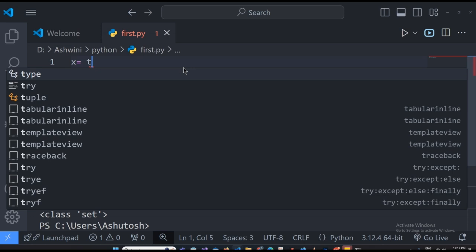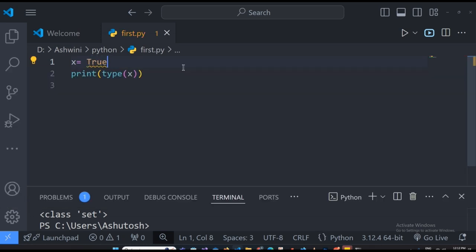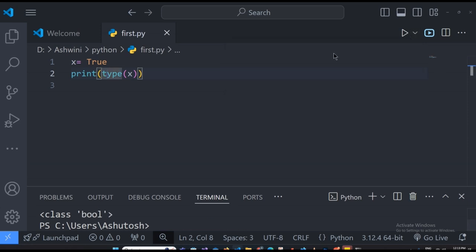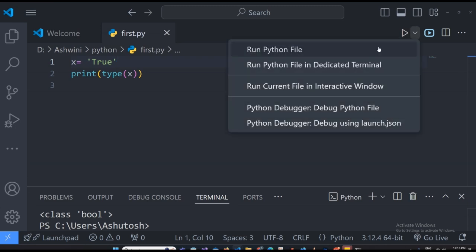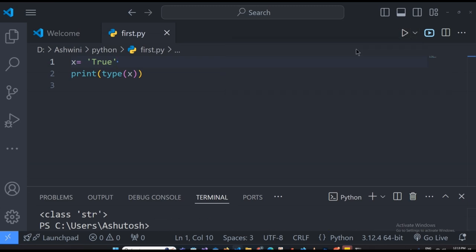So now let's say we are calling x is equal to True. Let me see what the type of it is, and yes, it is type boolean. So we come to know it is of the boolean type. Similarly, if I put it in single inverted quotes and then try, then it is a string, students, because anything given in single inverted quotes is considered a string. Only true and false, if you give them, will be a boolean variable.